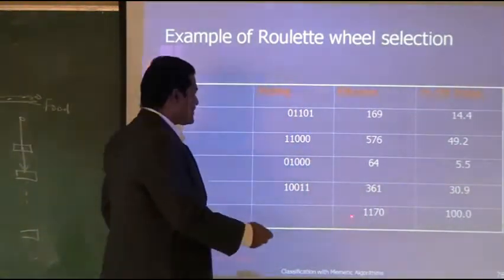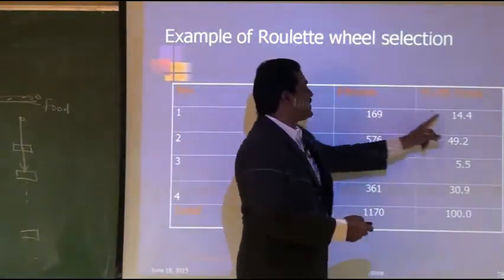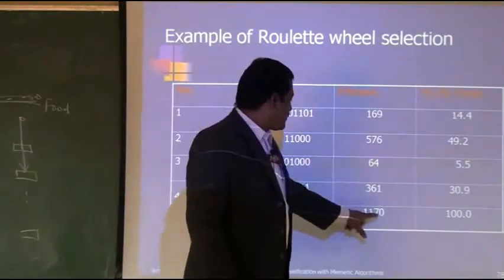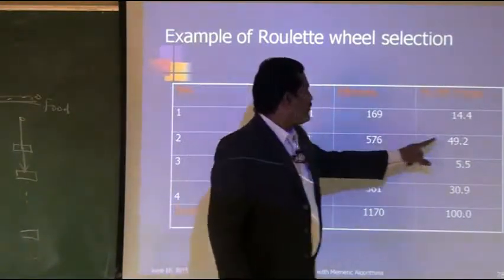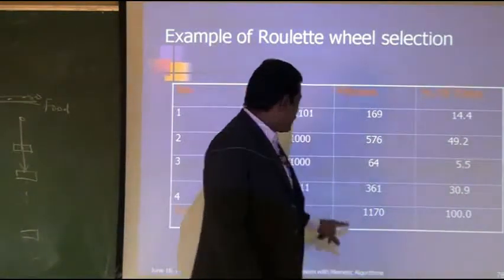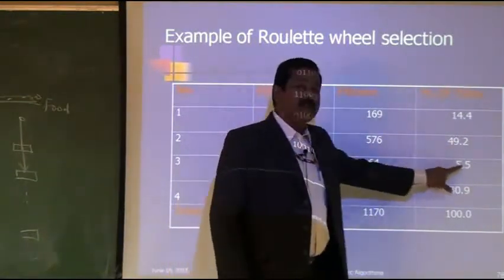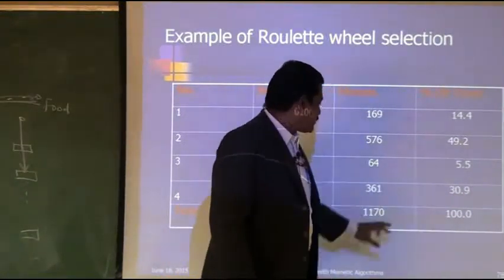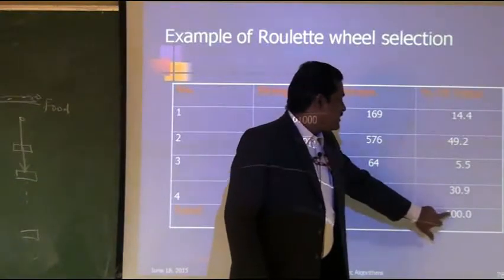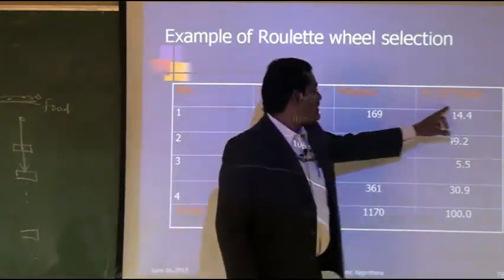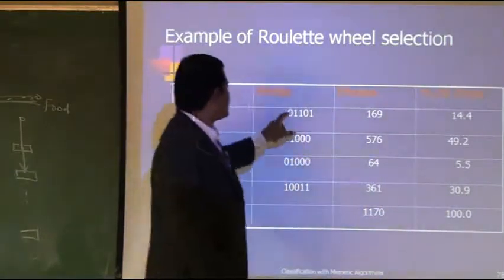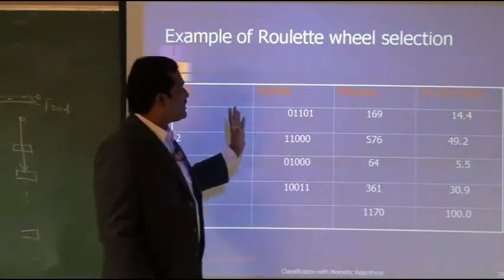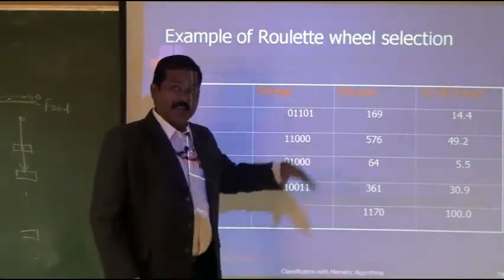Out of 1170, 169 is 14.4%. 576 is 49.2%. 64 is 5.5%. 361 is 30.9%. So the total is 100. This is the area each string holds in the roulette wheel. This is how we create a roulette wheel mathematically.